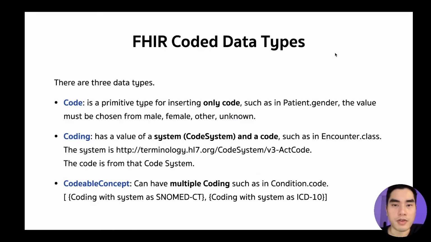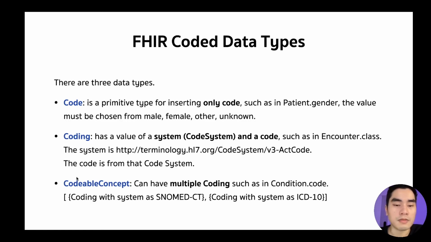There are 3 FHIR coded data types, right? The first one is code. This is a primitive type that we insert only a code, such as patient.gender. We choose the value from male, female, other, unknown. Coding is a code and a system, so that we can know what code system this code came from, such as encounter class. The code is from this code system.